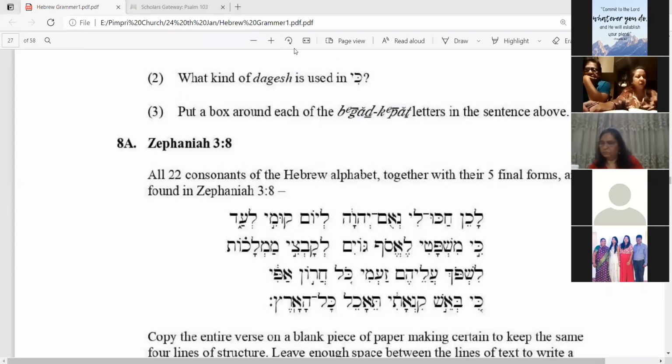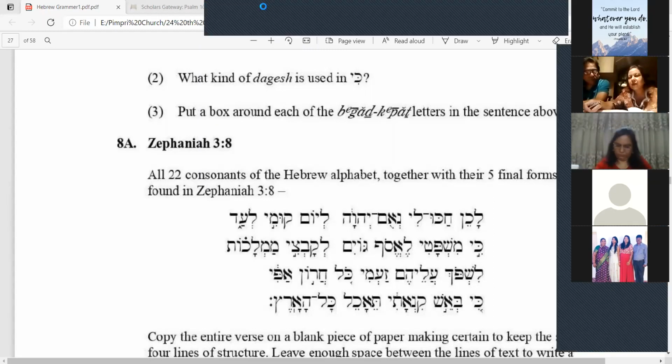And the homework which... okay, it is taking too much time.